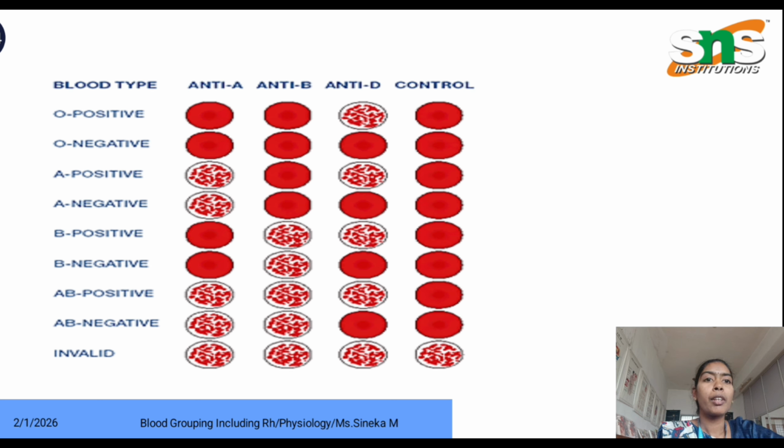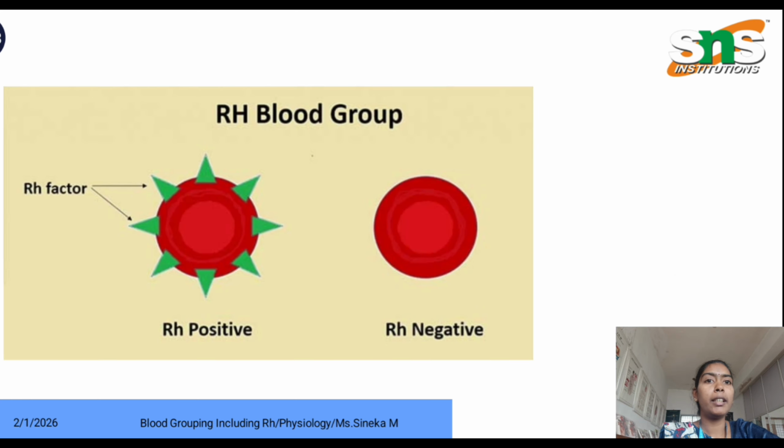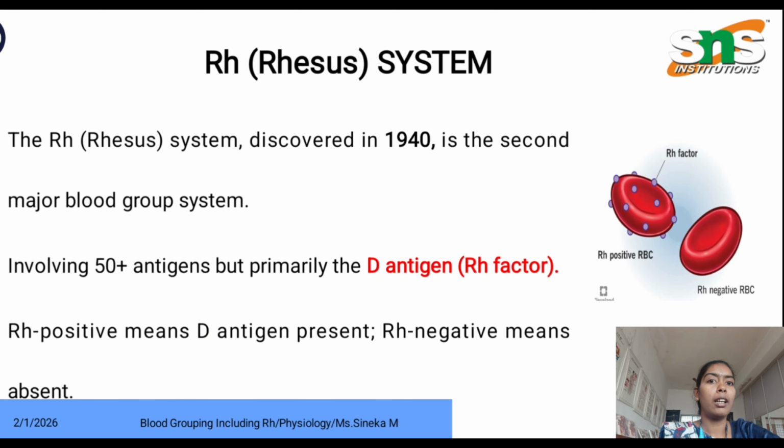Based on the ABO system, we classify the blood groups as A, B, O. Either it will be positive or negative. Positive or negative is determined based on the presence or absence of D antigen. If the D antigen is present, the person comes under the positive group. If the D antigen is absent, the person comes under the negative group.